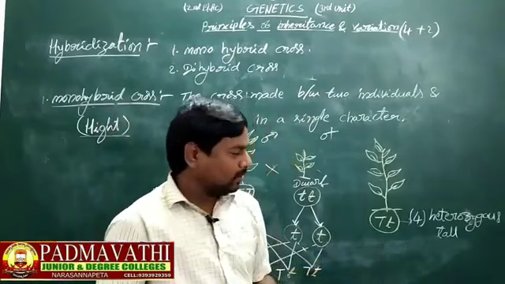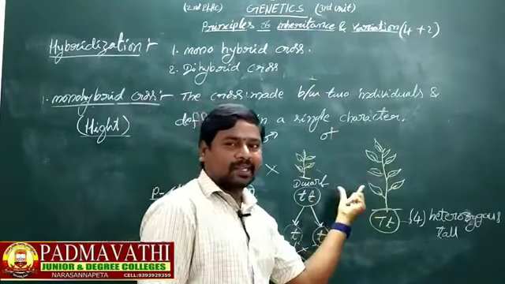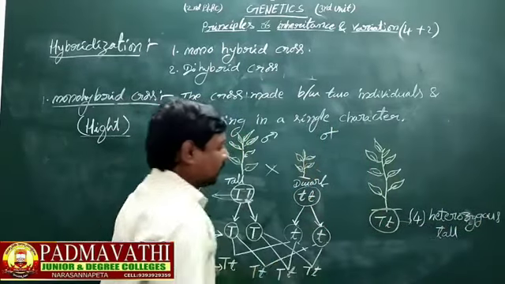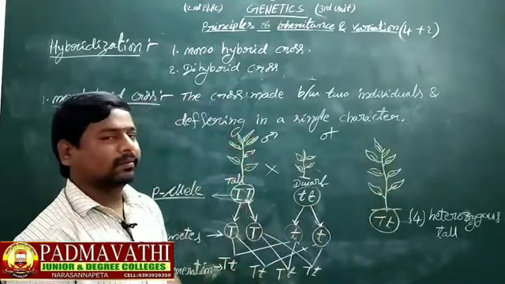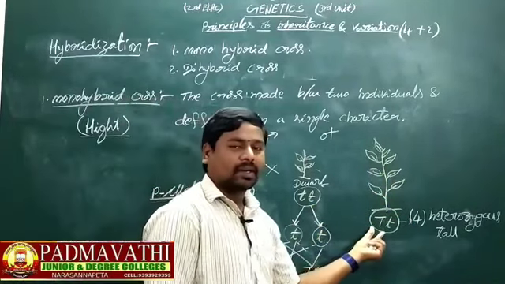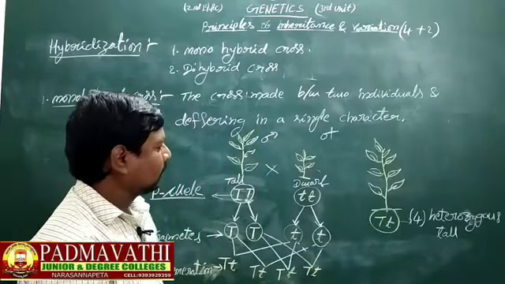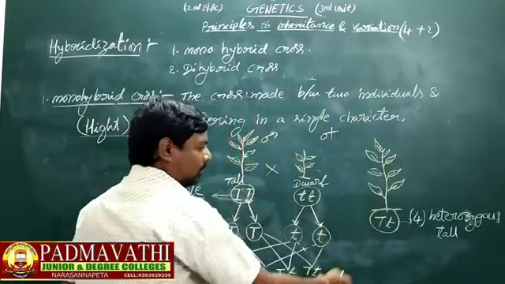Now we are going to see the difference between heterozygous and homozygous. Here heterozygous tall. Why? Because the tall character is expressed in the F1 generation.